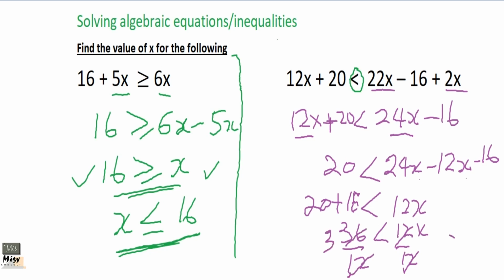So x is greater than 3, or 3 is less than x. It is the same thing, just don't change the positions. Make sure that if x is at the bigger end of the sign, you put it at the bigger end, that is the open end. Okay, so let's move on.